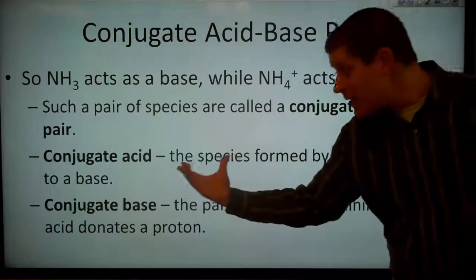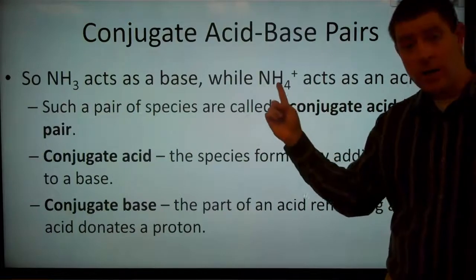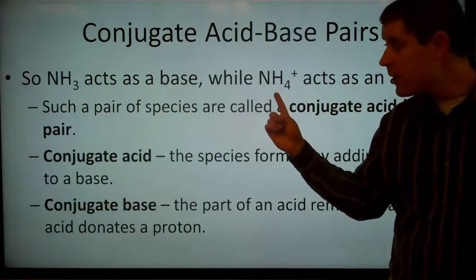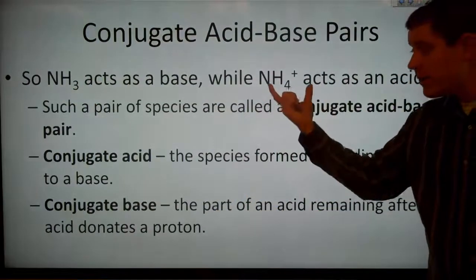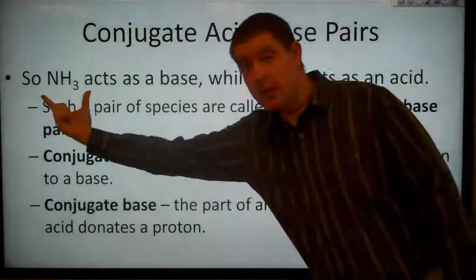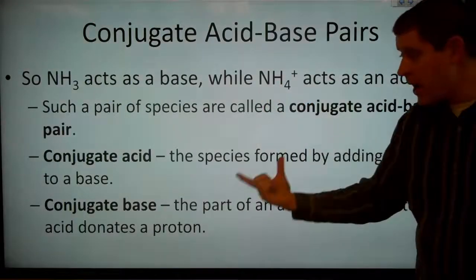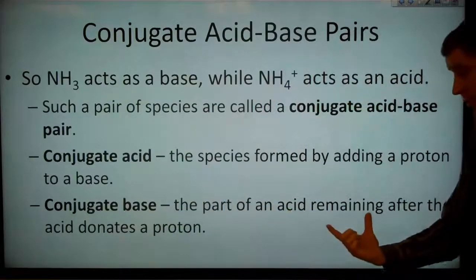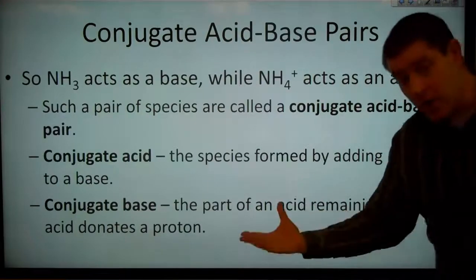So the conjugate acid is the species formed by adding a proton to a base. That's our ammonium here. If we have our ammonia and we add a proton, we get ammonium. We have our base, and we form our conjugate acid when we add a proton to it. On the other hand, a conjugate base is that part of an acid that remains after the acid donates a proton.